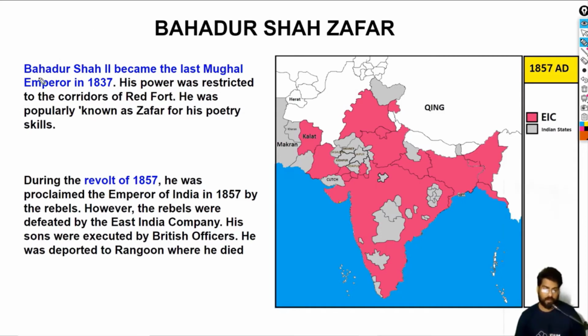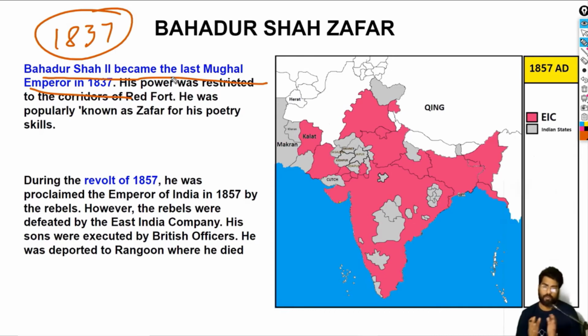Let me just explain this. Bahadur Shah II became the last of the Mughal rulers in 1837. 1837 is not that important a date; for exams like RRB, they won't really ask that. His power was restricted to the Red Fort, like Akbar II. He was known as Zafar because he had poetry skills, that's all. He was known for his poetry skills. And in 1857, that's the only remarkable thing about his life, he was proclaimed the Emperor of India by Muslim rebels as well as Hindu rebels.